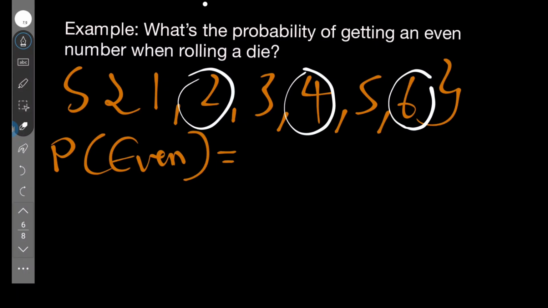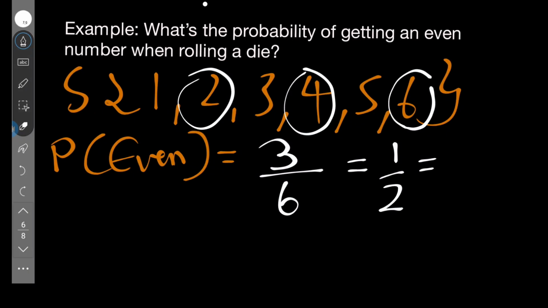So there are 3 even numbers, and 6 possibilities, which is 1 over 2, and we can write it as 0.5. You understand? This is the probability of getting an even number when you roll a die.